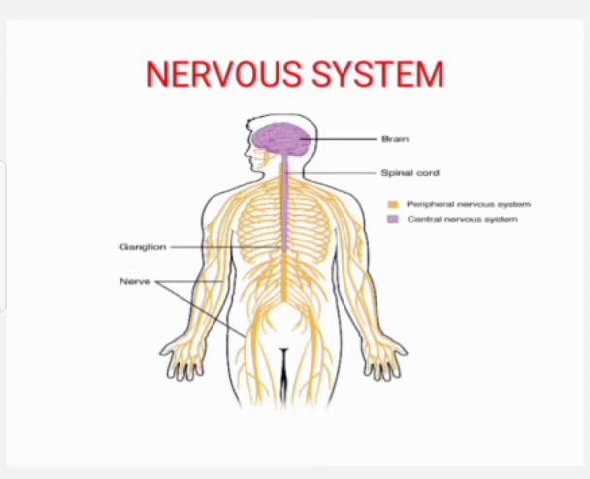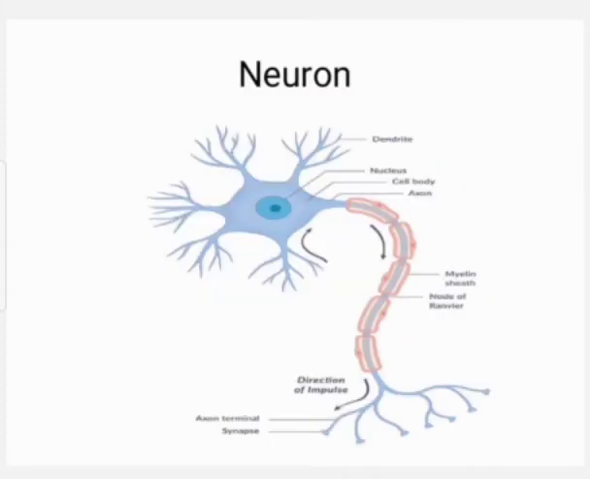Nervous system is made up of neurons, also called nerve cells. What is a neuron? Neuron is the basic structural and functional unit of the nervous system. Students, note in your notebook. Write in your notebook. What is a neuron? Neuron is the basic structural and functional unit of the nervous system.